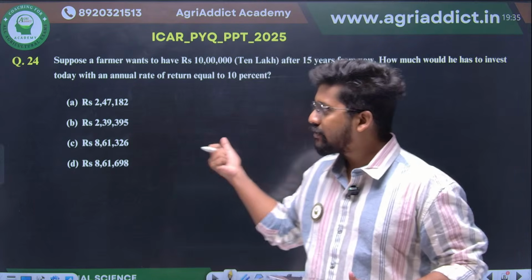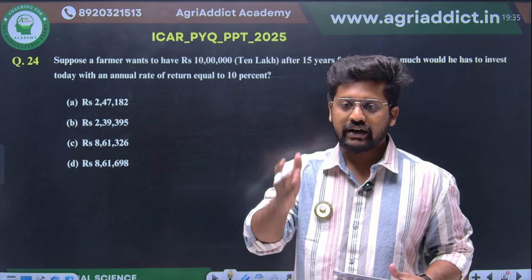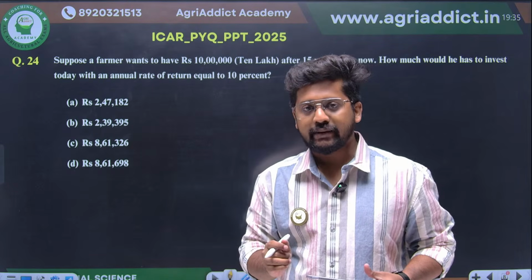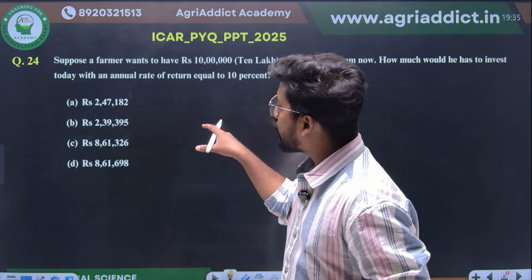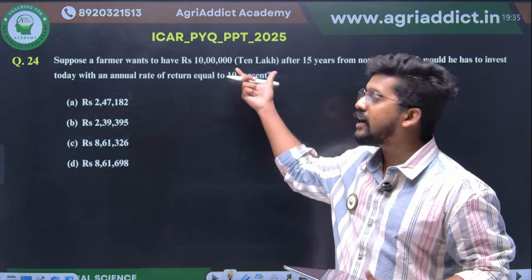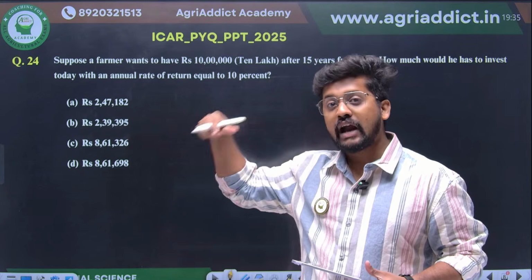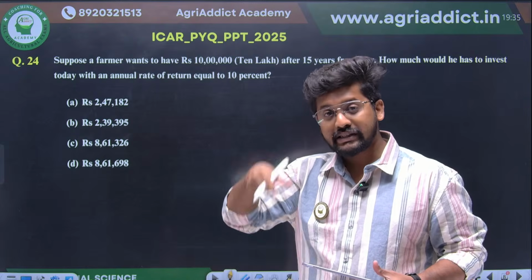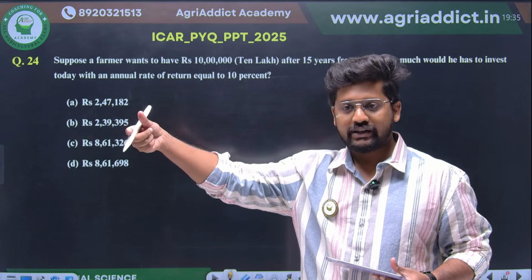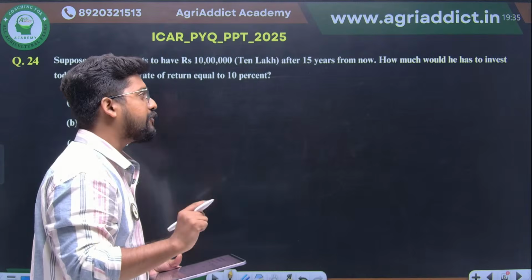So here, which method we may have to use, whether it is compounding or discounting, you can give it in the chat box. Here we just want to understand how much I may have to invest right now in order to get 10 lakh rupees after 15 years. So we have a future value and we have to find out the present worth of the future value, right? Therefore we have to use the concept of discounting.